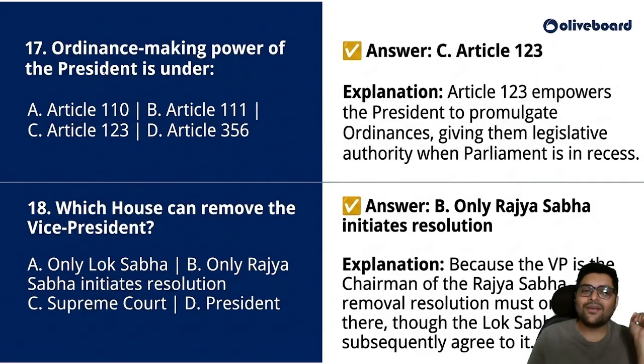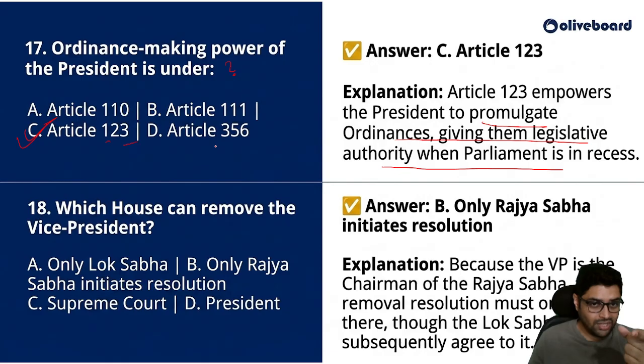Okay, ordinance making power of the president is under which article? Article 123 empowers the president to promulgate ordinances, giving them legislative authority. Okay, but can an ordinance amend the constitution? No, an ordinance cannot amend the constitution, but it will have a force equal to a Parliament law. Okay, so always remember ordinance, Article 123.